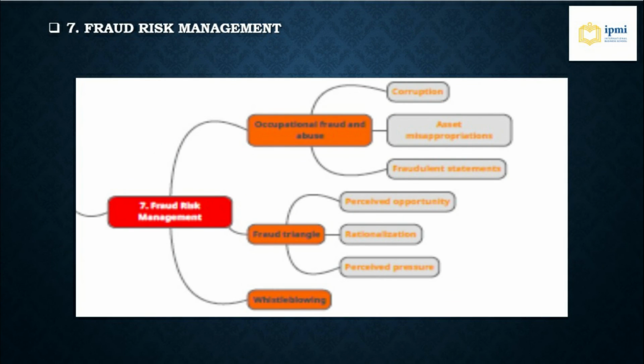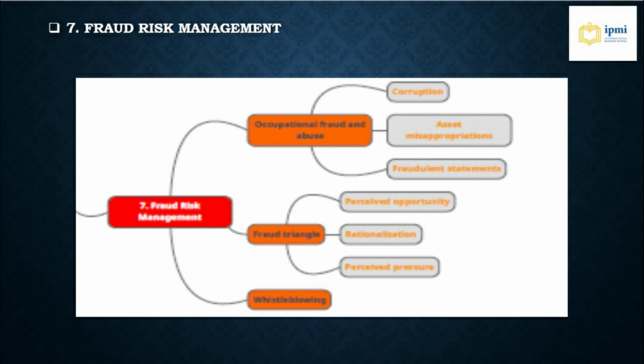Going to section 7, fraud risk management. Why do we need to learn about fraud risk management? As we understand, and we can see in the news also, due to fraud, companies worldwide have lost 5% of their gross revenue due to fraudulent activity.